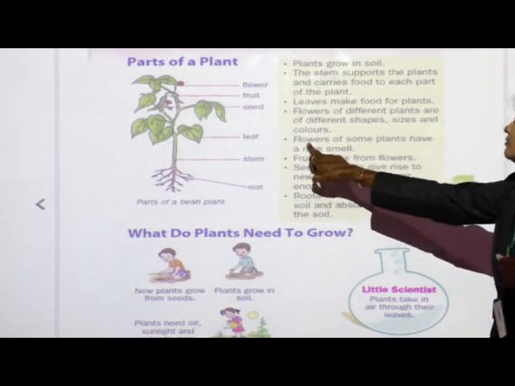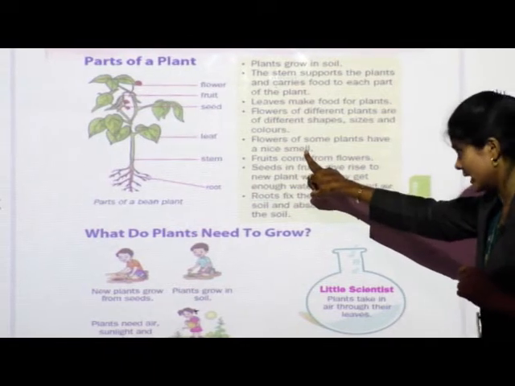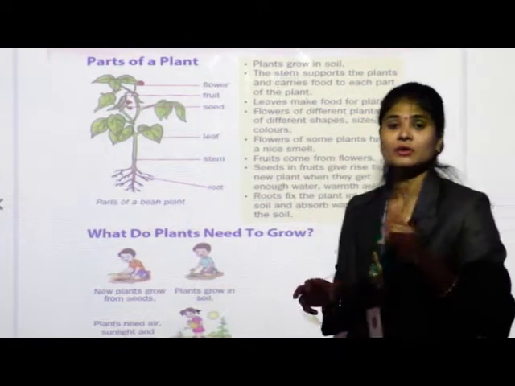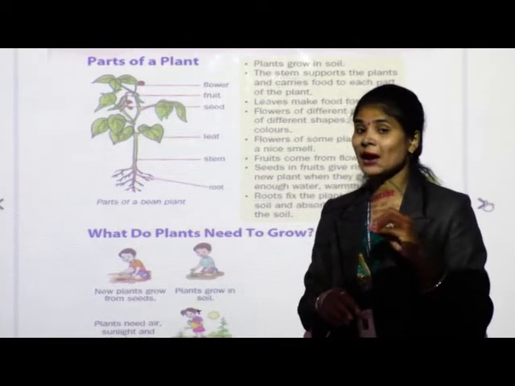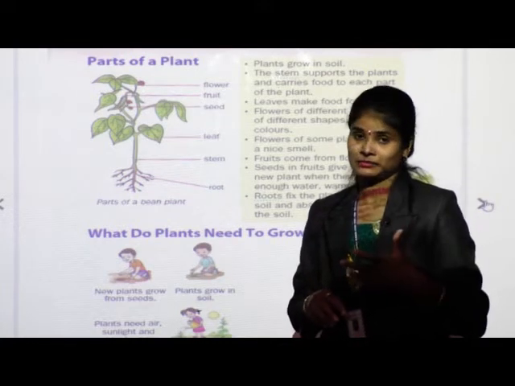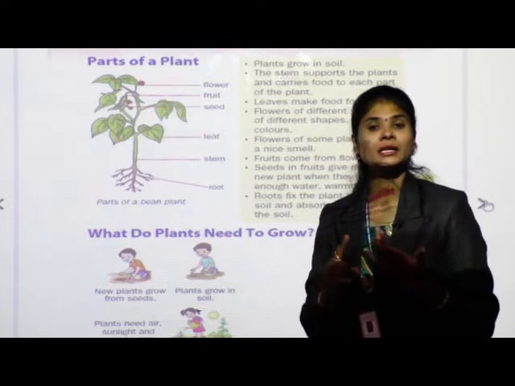Next see, flowers of some plants have a nice smell. Few flowers of some plants have a nice smell. Means they have an aroma, a particular fragrance. For example, rose, mogra and dahlia. They have a nice smell.